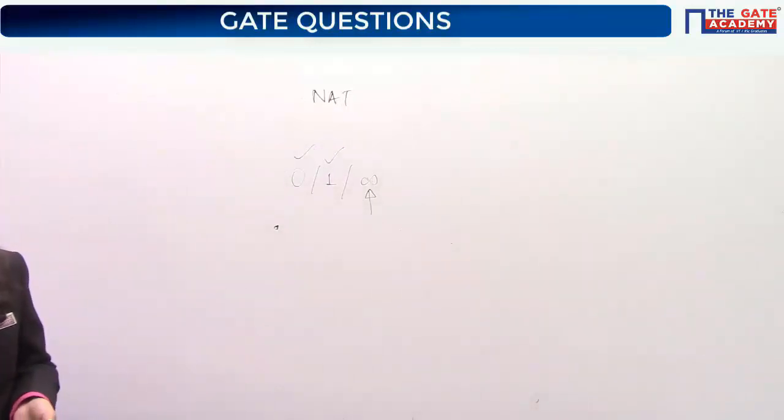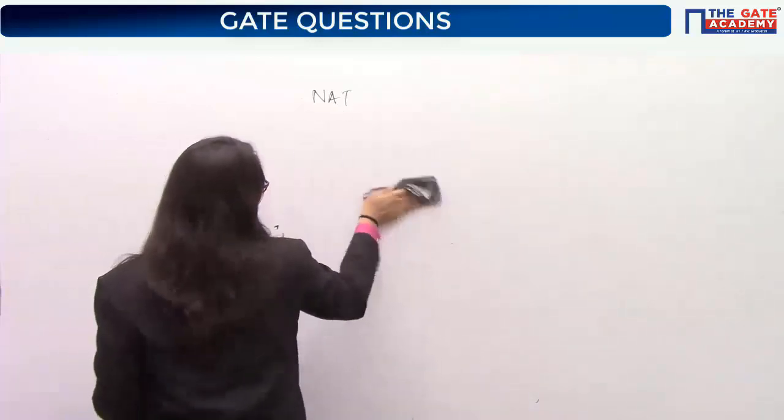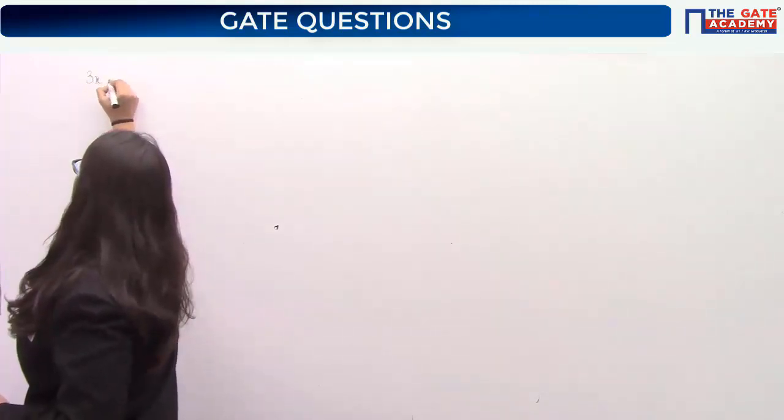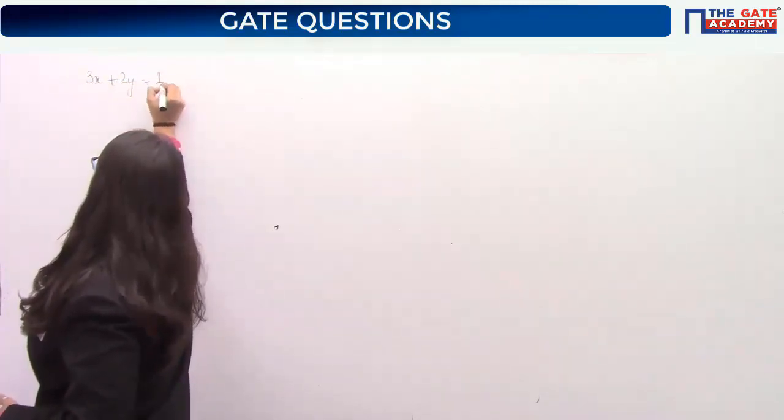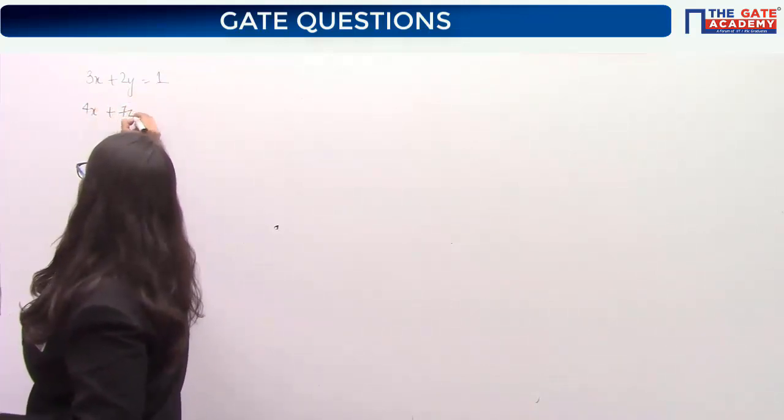So let's move with the question. Let's solve it. Actually 0 is not your answer. The answer is 1. The system has a unique solution. Let's see how. So 3x plus 2y, first equation. Is anybody getting a unique solution or not?